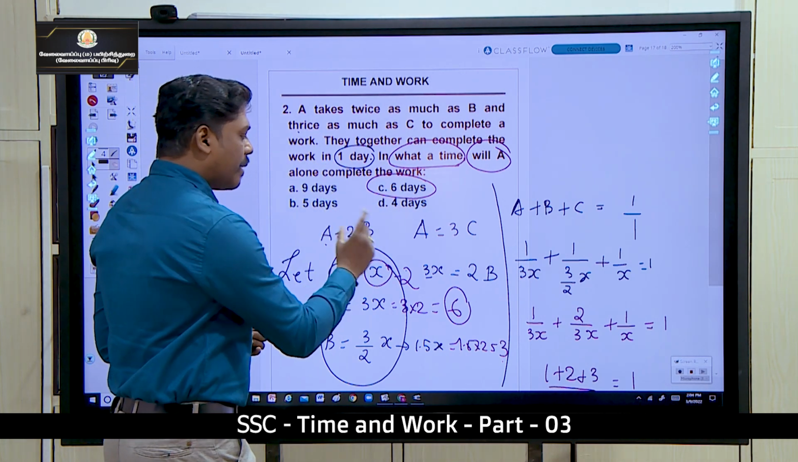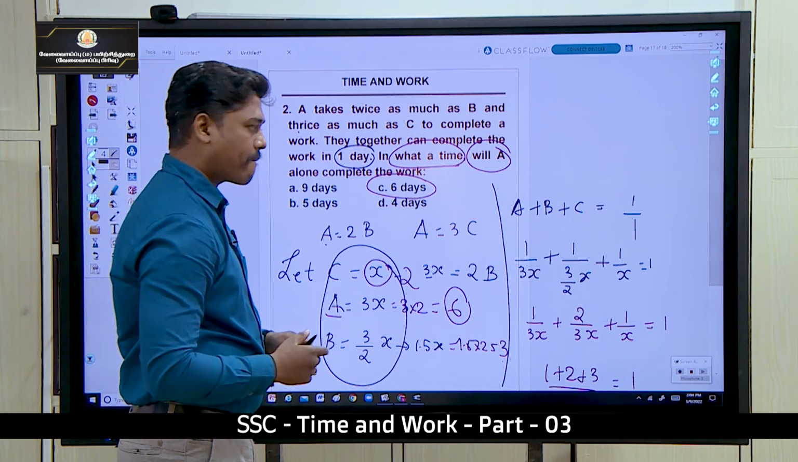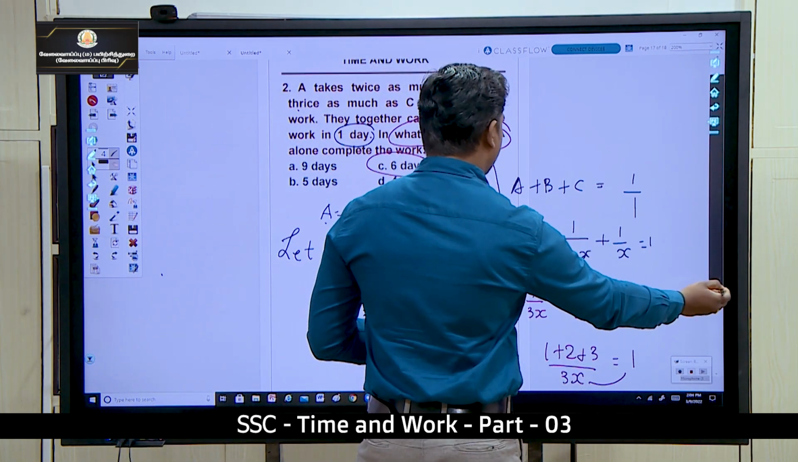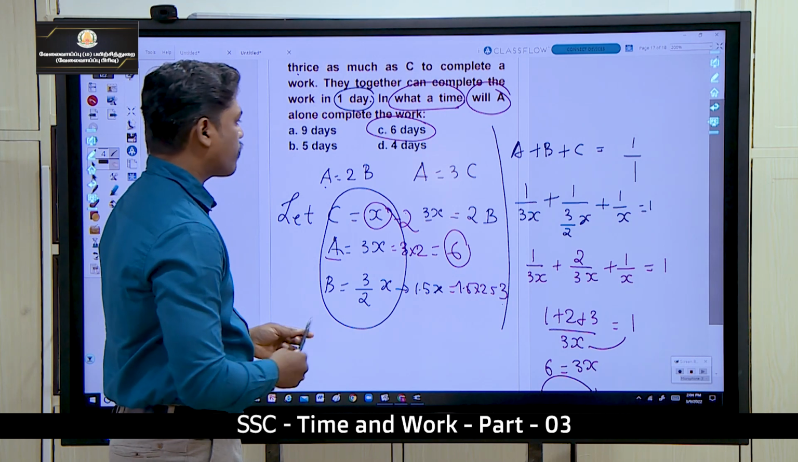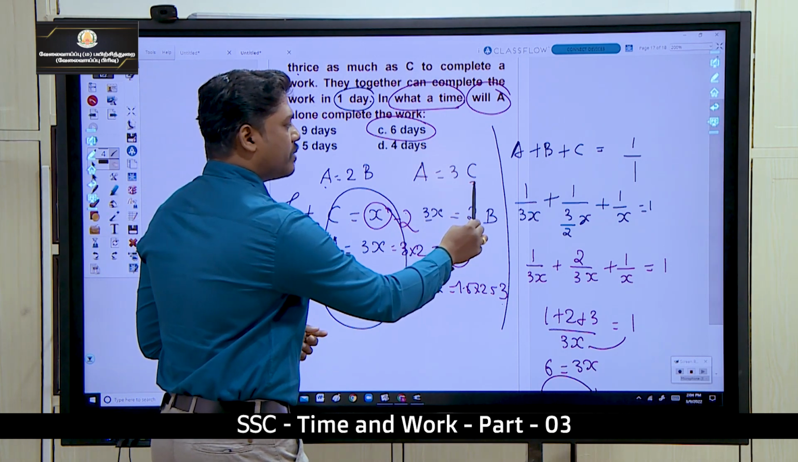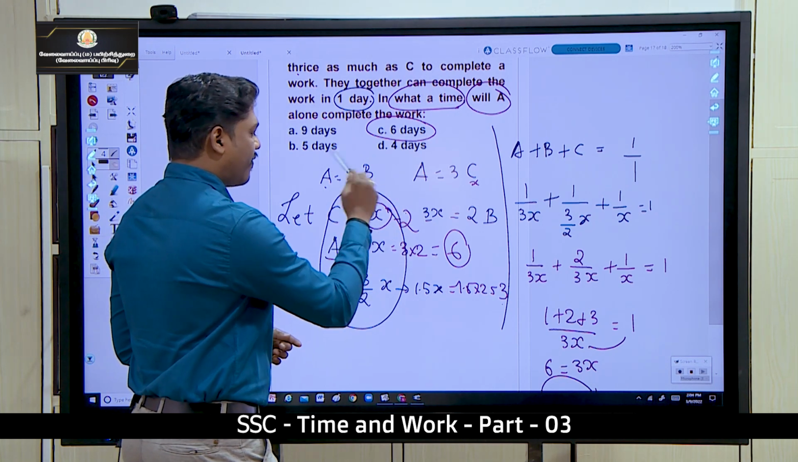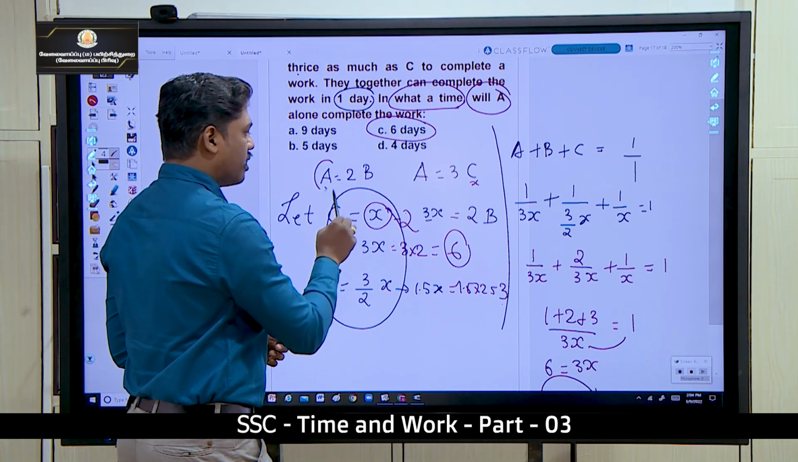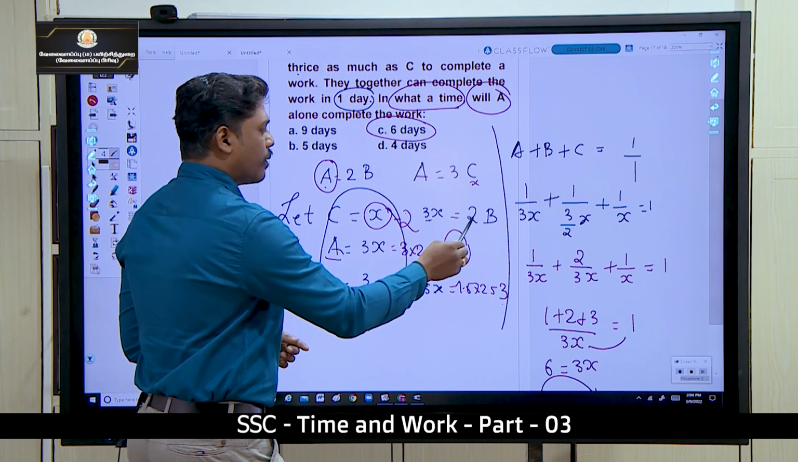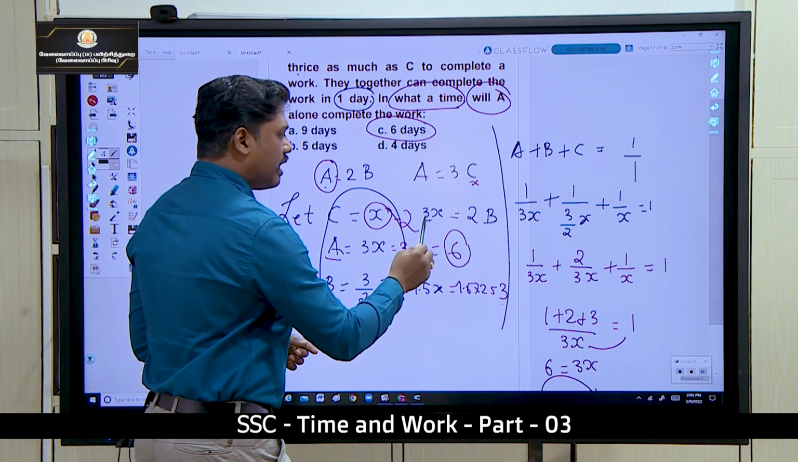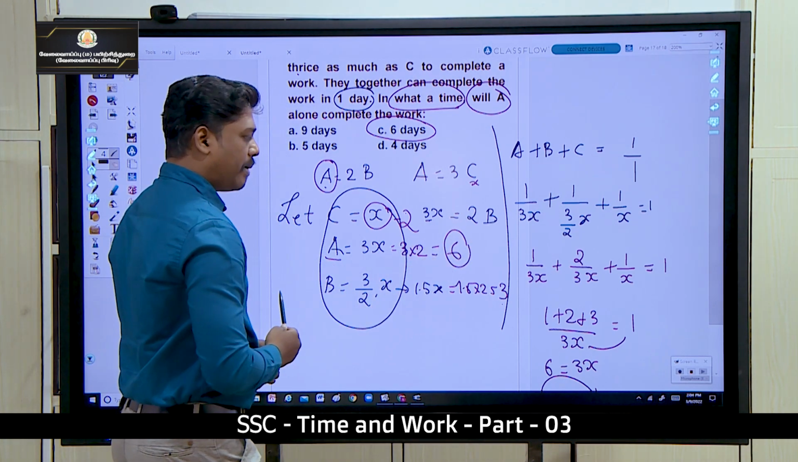Okay, next one, A takes twice as much as C. So here I am taking the C value as X. So what would be A? A is 3 times X. So for B, look at here, substitute the A value. A is 3X, substitute it and you will get it equal to 2B. So B would be 3 by 2 of X.